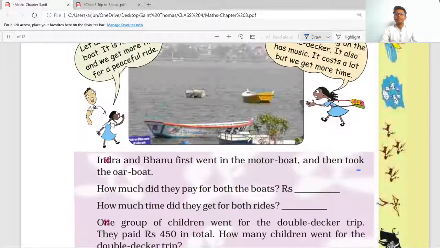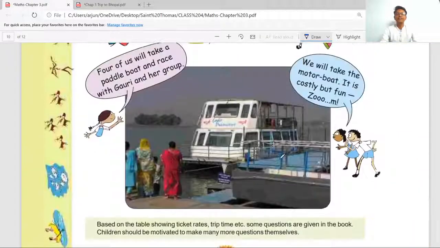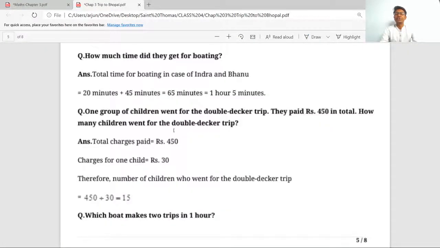Okay, see which two boats they have taken, a motor boat and an oar boat, and the times are 20 minutes and 45 minutes. So the answer will be: total time for the boating in the case of Indra and Bhanu equals 20 minutes plus 45 minutes, which is equal to 65 minutes. And we know that 1 hour means 60 minutes. So the answer in hours will be 1 hour 5 minutes, right?